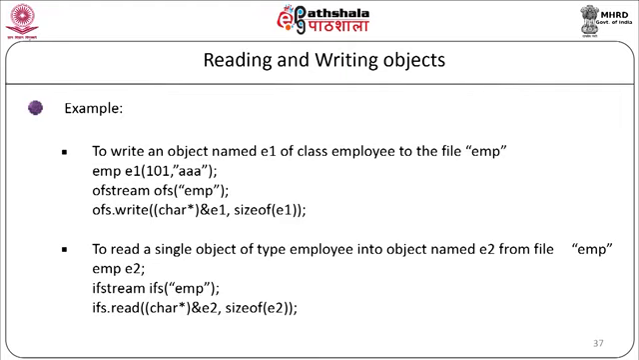To write an object named E1 of class employee to the file emp, we will do it as employee E1(101, "AAA"). So we are giving the values to the object. Now we will open the file, ofstream ofs("employee"). Now we will write this object to the file as ofs.write((char*)&E1, sizeof(E1)). So as you can see, the object data is written to the file.